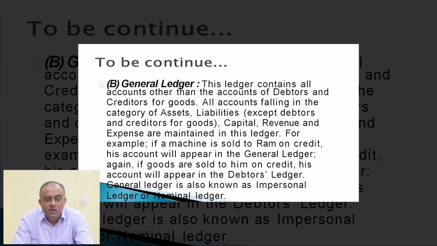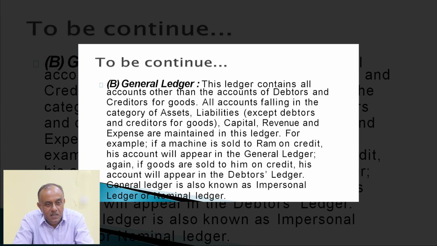I would like to mention there are 8 types of subdivision of journal for a big business house. Generally, a small business house maintains all the business transactions under one book, the journal book. But for a big business house, the business transactions are recorded under the journal, and it is subdivided under 8 heads of account, because there are so many transactions for big business houses that it is not possible to record all the transactions under a single journal book. For that purpose, they subdivide the journal under 8 heads.